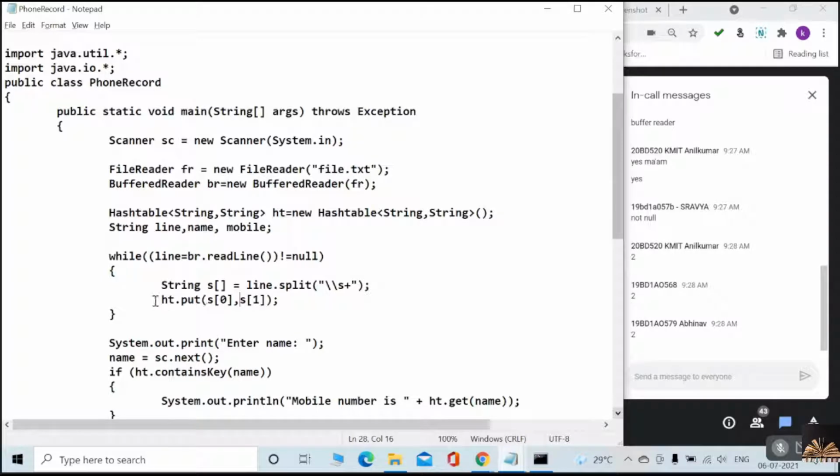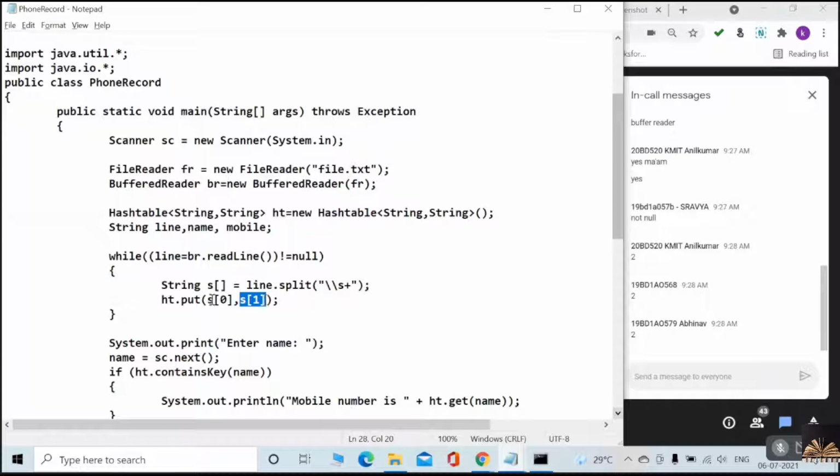So now tell me, I just read the data from the file. Okay, now I am going to upload the data. I just want to write the data into the hash table. How am I writing? There is a method, put method. So ht dot, the hash table we have created, no? ht dot put of s of 0 and s of 1.